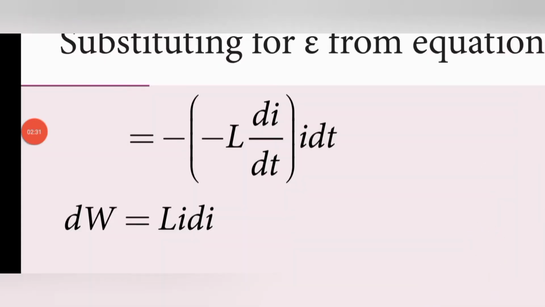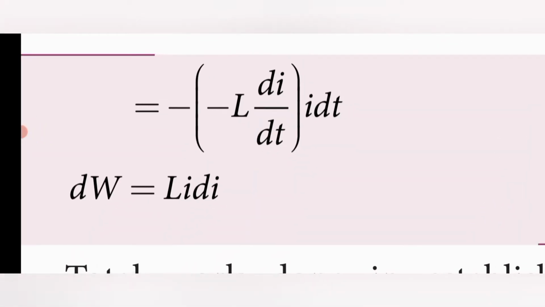In the next step, we substitute the value of the EMF, epsilon equal to minus L di by dt. Then the equation becomes L I di, since dt and dt cancel, and minus into minus gives plus. So dW is equal to L I di. This is the work done equation.